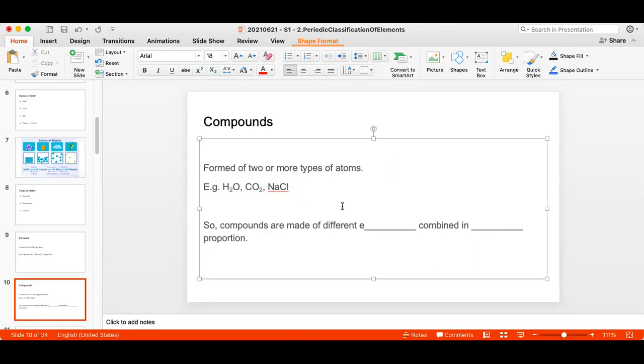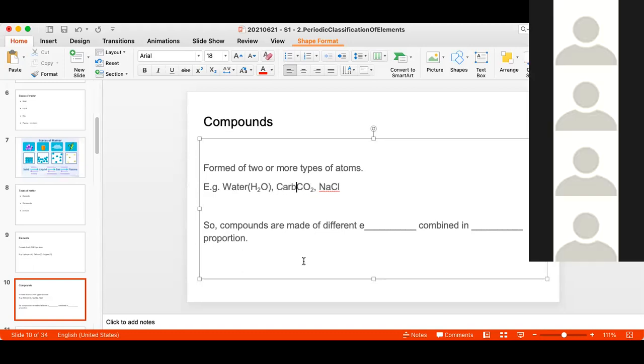Let us look at some examples. I have written the chemical formula using symbols of the elements as examples. Can you identify what H2O is? Correct, it is water. What is CO2? Carbon dioxide. Correct. And what is NaCl?